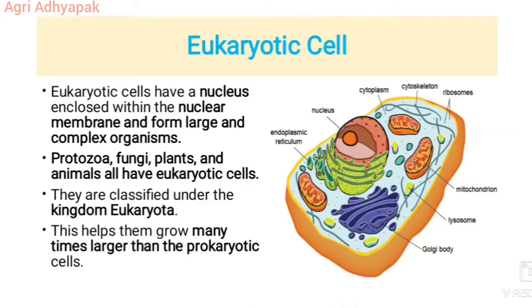Let's see the examples. What are the examples of eukaryotic cells? Here, plant cells, fungal cells, animal cells, and protozoa are some examples. Plant cells are unique among eukaryotic cells for several reasons. Each plant cell has a large vacuole in the center that allows it to maintain turgor pressure. This is the pressure from having a lot of water in the cell, and it helps to keep the plant upright.